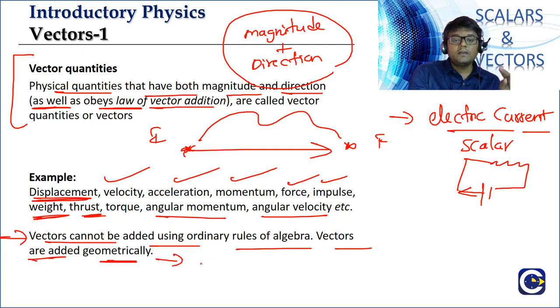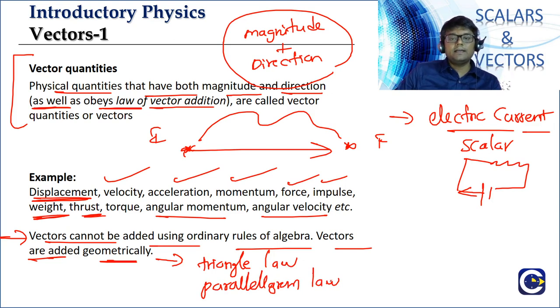We are going to learn this in the triangle law of vector addition and the parallelogram law of vector addition. We cannot just add vectors using algebraic relations, like 2 plus 3 is equal to 5. But we can add vectors by using the geometrical method.